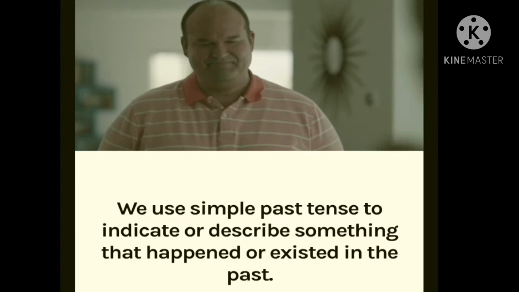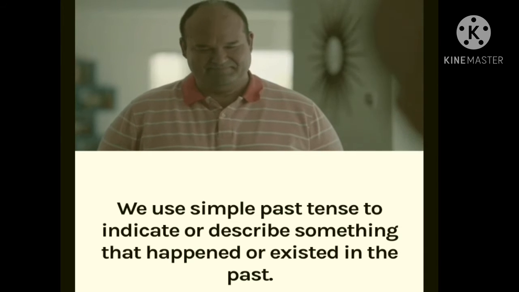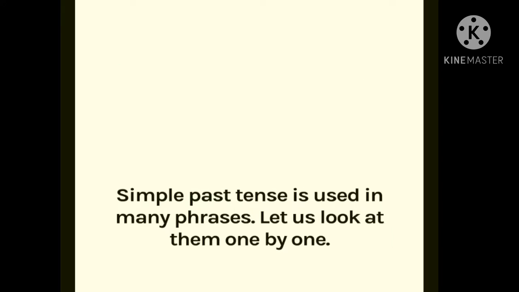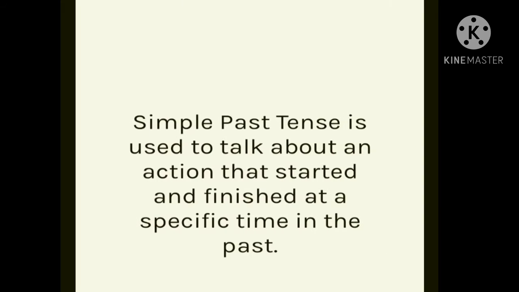We use simple past tense to indicate or describe something that happened or existed in the past. For example, he painted the office. To form a simple past tense verb, we simply add ed to the end of the verb. Means here paint is the main form V1 and painted is the past tense of paint. Simple past tense is used in many phrases. Let's look at them one by one.